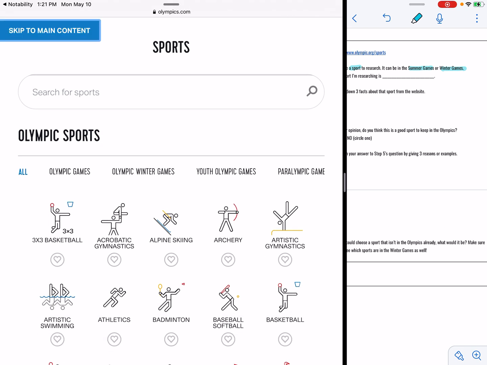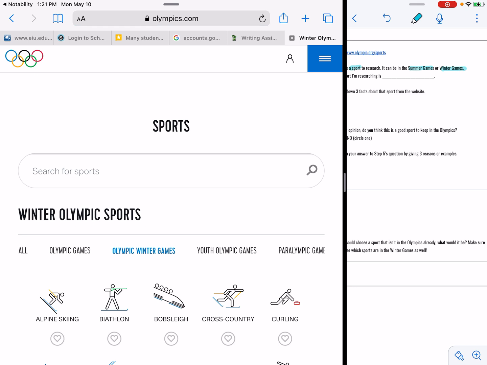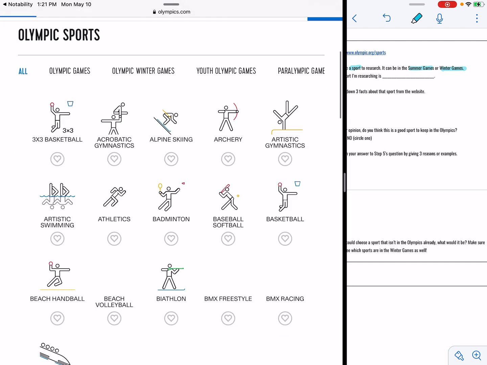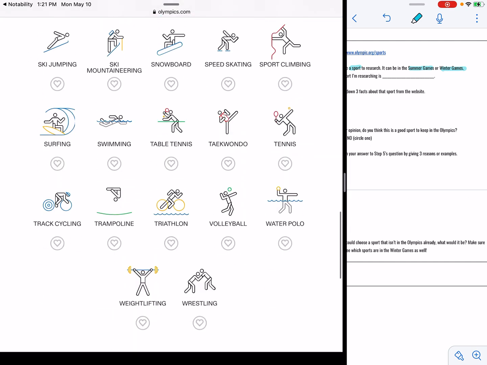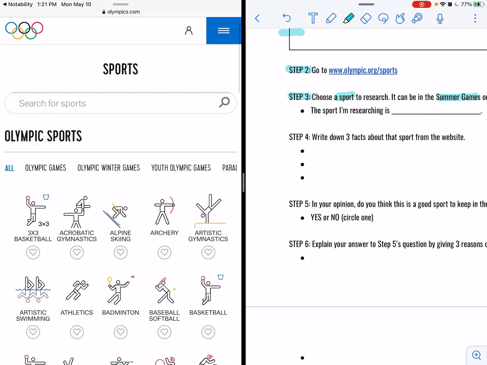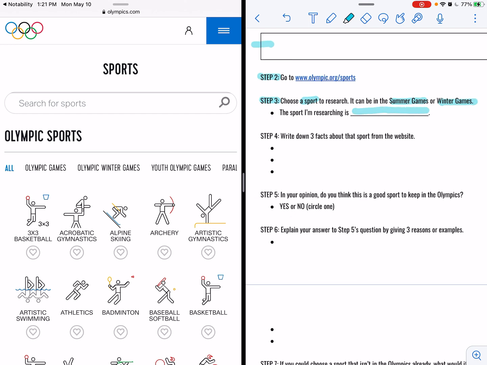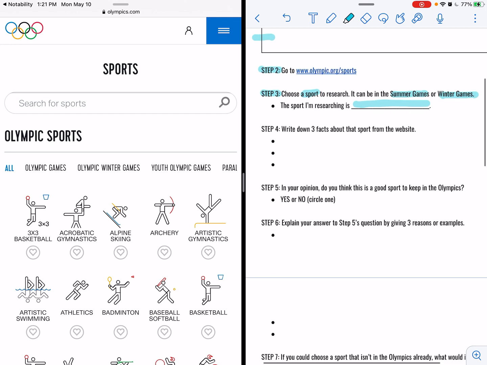there are the winter games, Youth Olympic Games, Paralympic Games, you're able to choose all sports. So you have all of these options. You're choosing only one to research. You'll write down the name of the sport here for step 3.